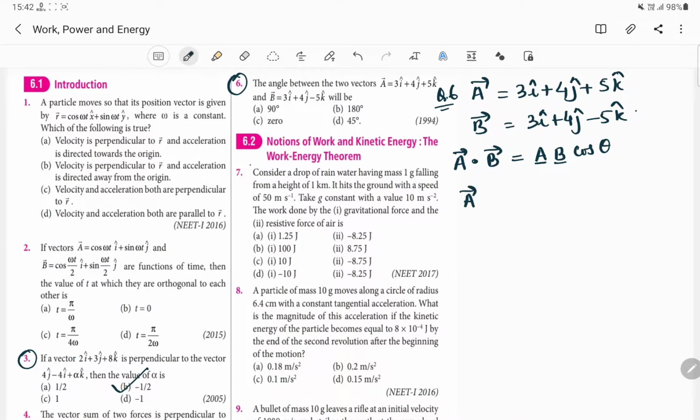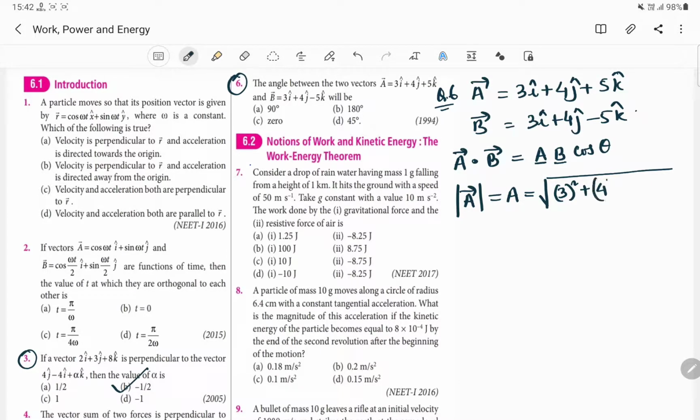And usually the magnitude of A is kept under this bar, and it can also be denoted simply by A, and this will be equal to root over, very simple. You have to just find the square root of the sum of squares of all the coefficients. What is the coefficient of i? For A it is 3, so it will be 3 square plus, and what is the coefficient of j?